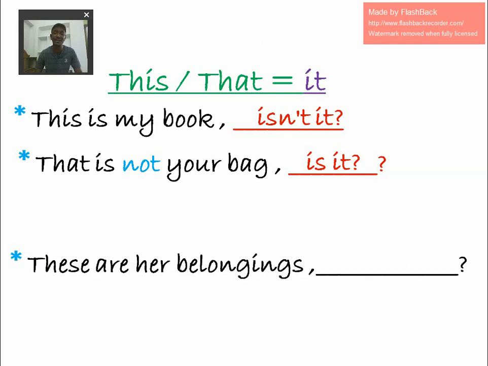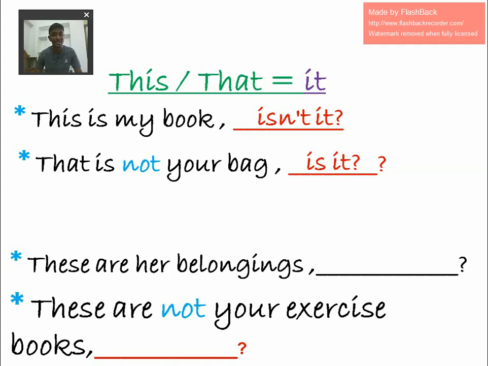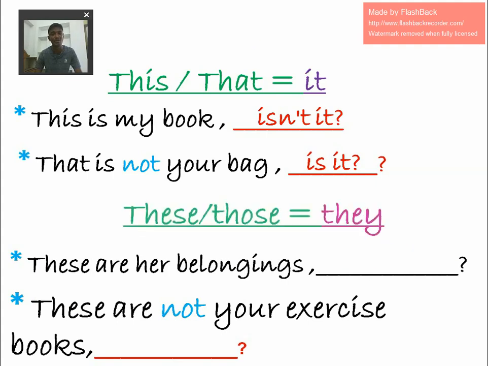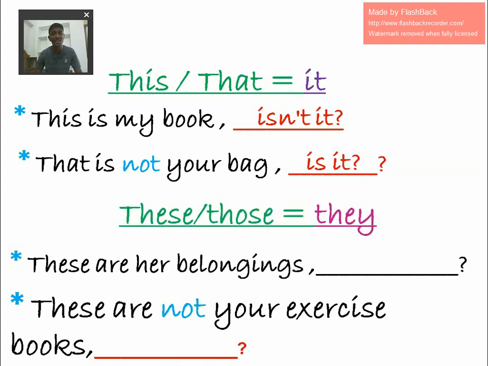And these are her belongings. Here, for these and those, what would be the pronoun? The pronoun would be they. Don't straight away write these, those, this, that. Instead of writing this, that, we have to write the pronoun it, and instead of writing these, those, we have to write they. Actually, I did not give you the word those, but do remember those also take they. So these are her belongings. Are is a helping verb and it's a positive statement, so that it's aren't, and the pronoun will be they.